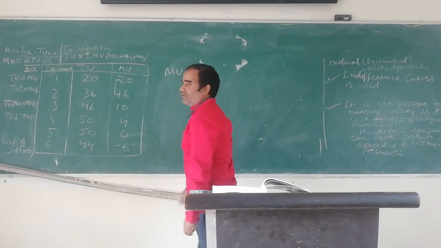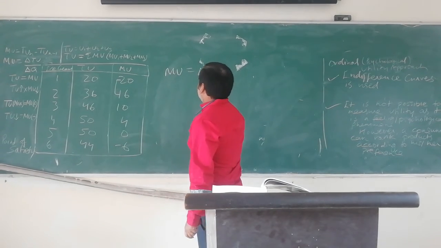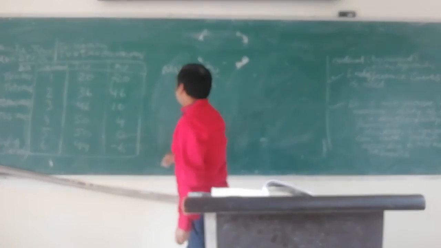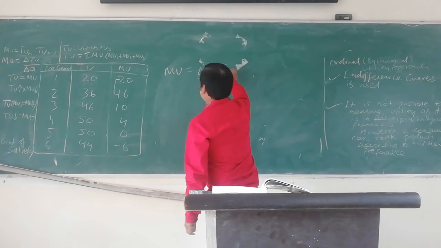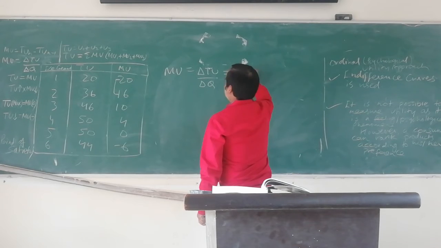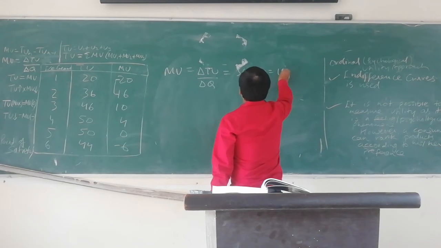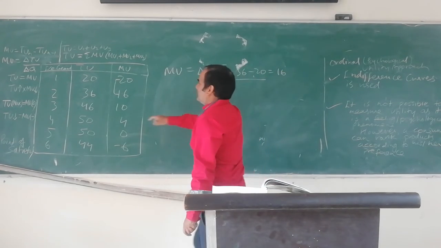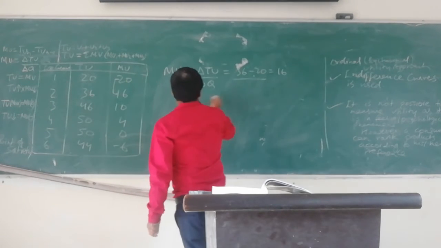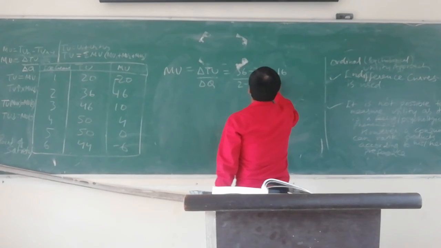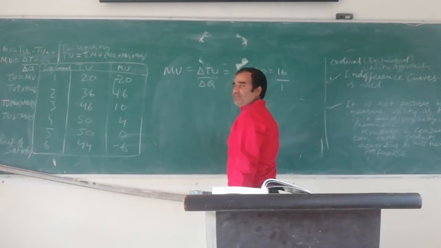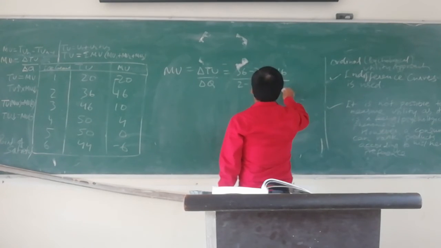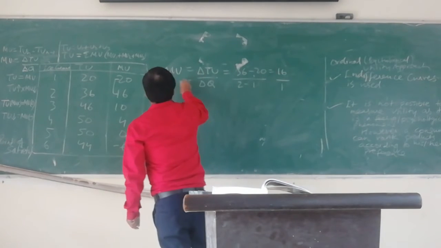Changing quantity. So we'll see from the second. Now the change in total utility is 36 minus 20, that is 16. Then the change in quantity is first one, then 2. So 2 minus 1 will be 1. Correct? So 16 divided by 1 will obviously be 16.